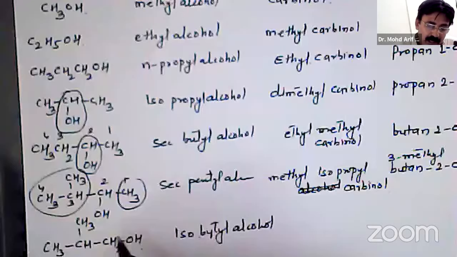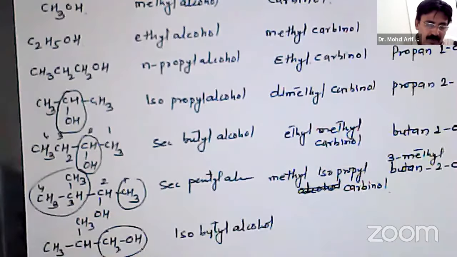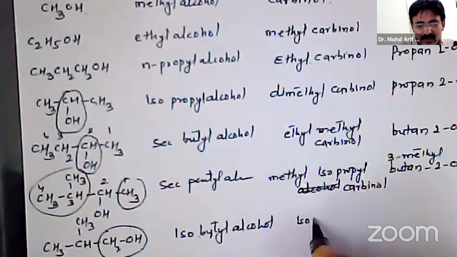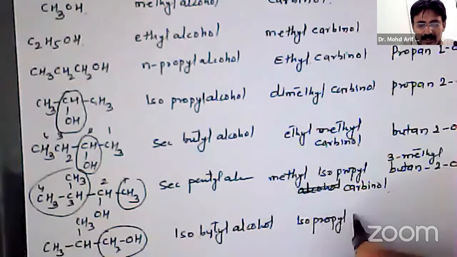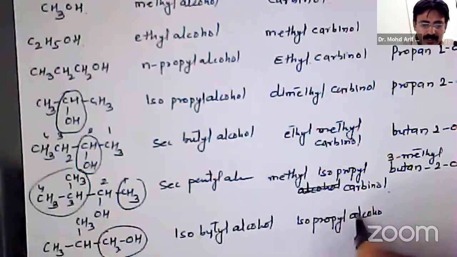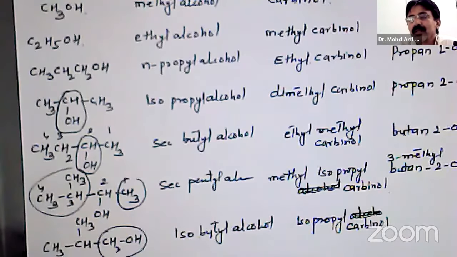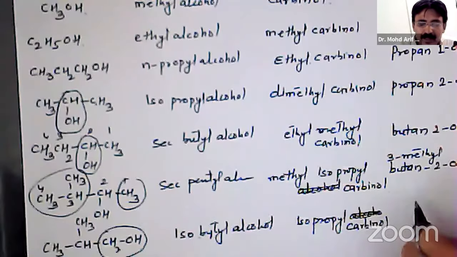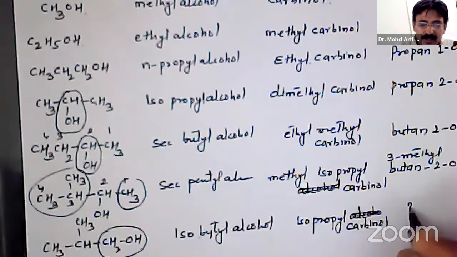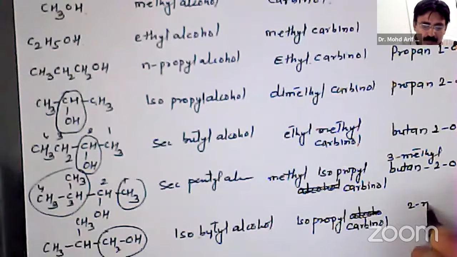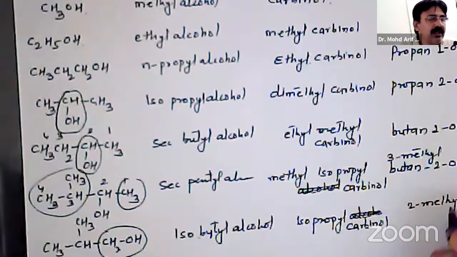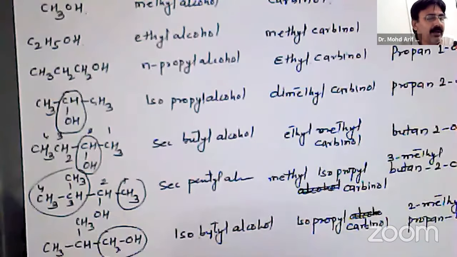Now in carbinol system, what is left out is isopropyl, so it is isopropyl carbinol. In IUPAC system, it will be 2-methylpropan-1-ol. So in this way, these compounds are named.